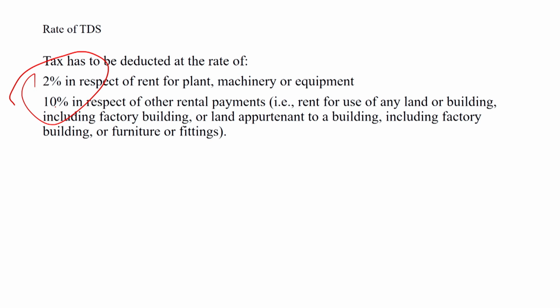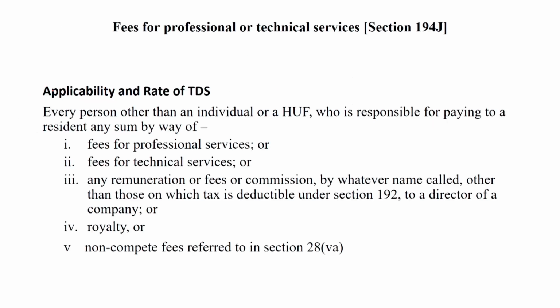The rate of TDS is 2% in respect of rent of plant and machinery or equipment. The rate of TDS is 10% in respect of rent other than for plant and machinery, that is, rent for use of any land, building, including factory building or land appurtenant to a building, or furniture, fixtures, etc. In this case, the TDS will be 10%. Dear student, 10% will be TDS.